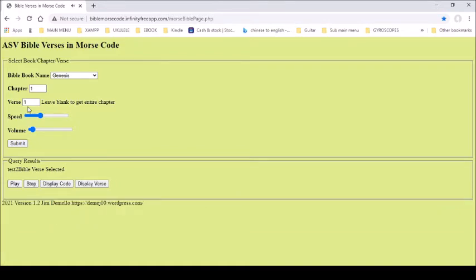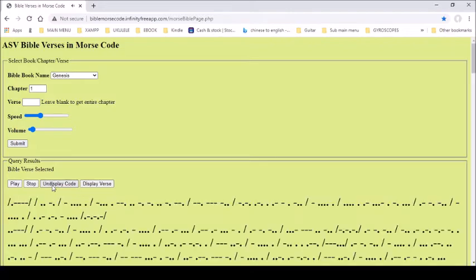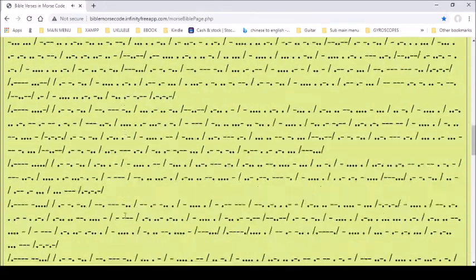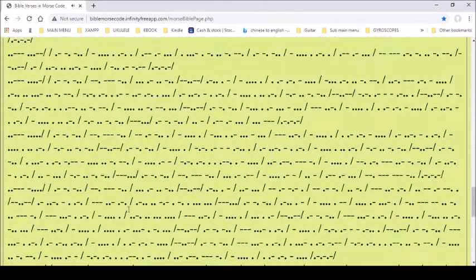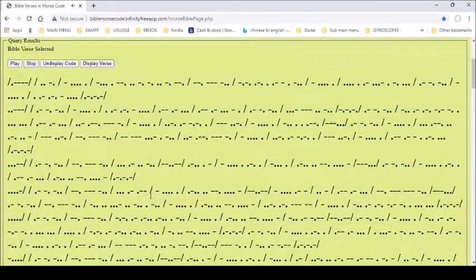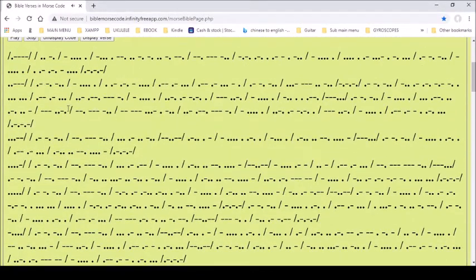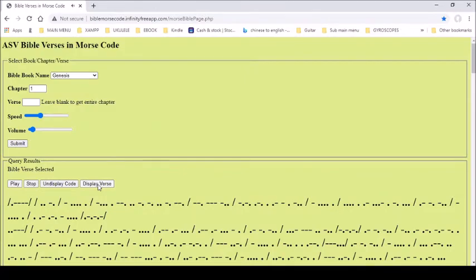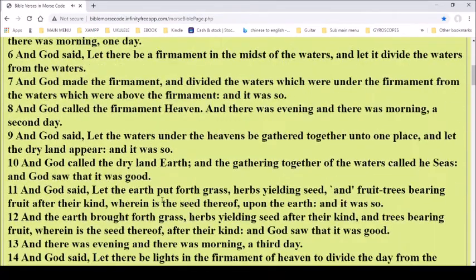And you can also leave the chapter blank, or the verse blank, and you get an entire chapter. Submit it, play it, display the code, and it's a lot of code because there's one for each verse, and it breaks on verse, and also you can display the verses.